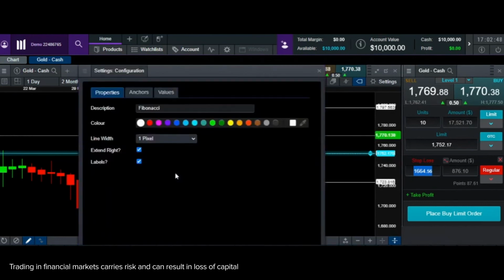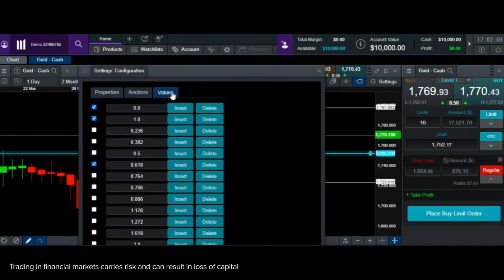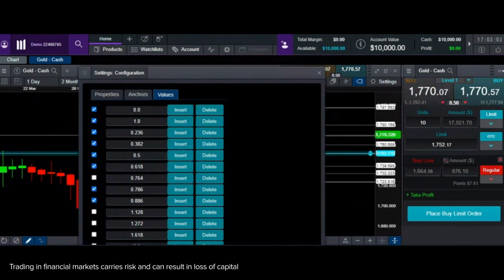Now I had removed all the other numbers. By default, when you open Fibonacci on your platform, you have these numbers: 23.6, 38.2, 50%, 78.6 and 88.6 that will be there on your charts. If it is not there, you can always go to your settings and add those to your system.